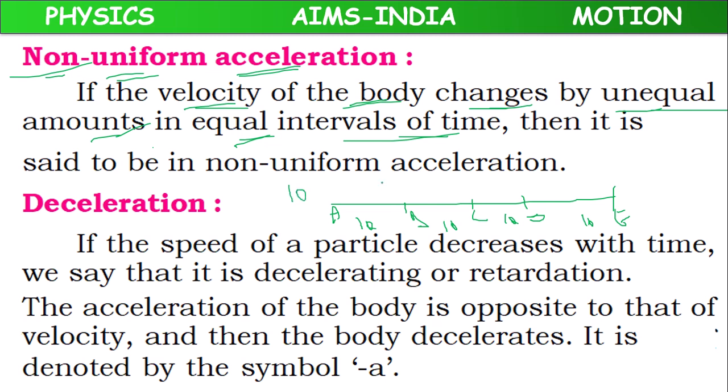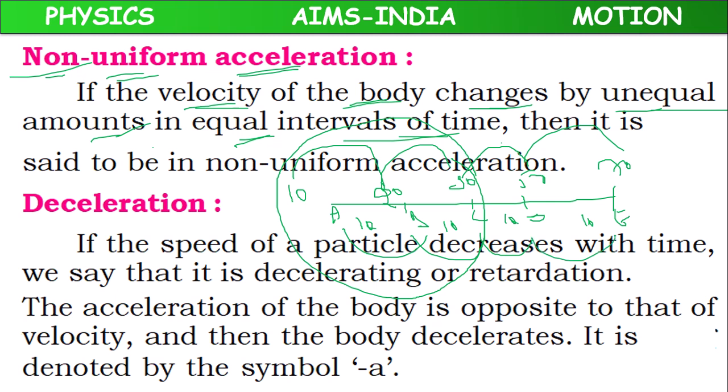Beginning velocity 10, here velocity 20, here velocity 30, here velocity 50, here velocity 70. If you observe here, 10 meter per second in 10 seconds, 10 meter per second in 10 seconds. Up to here it is okay. But after that, 30 to 50, 20 meter per second in 10 seconds, 20 meter per second in 10 seconds.